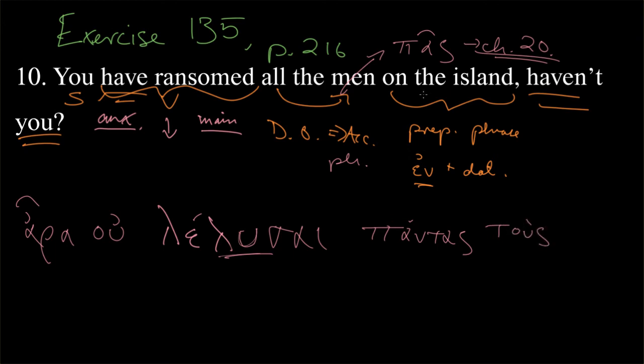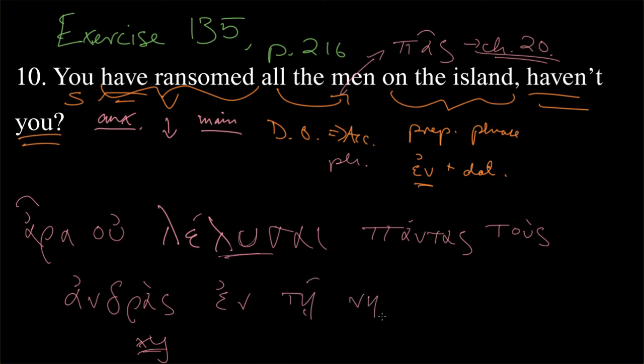And then men. Let's assume that they're talking about men as opposed to women, not just humans, which would be anthropous. But let's assume that they're talking about andras, men, as in with an XY chromosome, right? Or at least a Y chromosome, on the island. So en, we need the dative, te, because nesos is feminine, even though it's a second declension noun. So it has a masculine-looking ending, but indeed that is a feminine noun, te neso. And then haven't you, we've already taken care of right here.